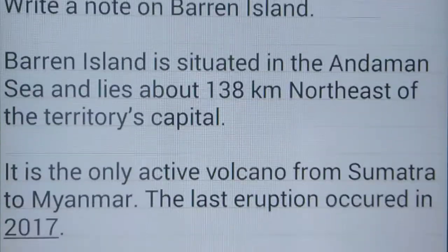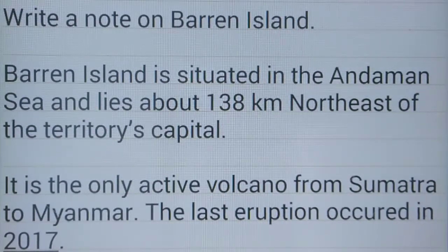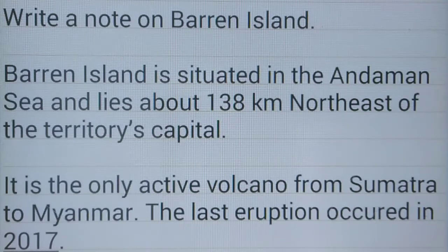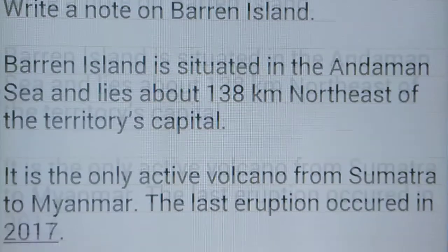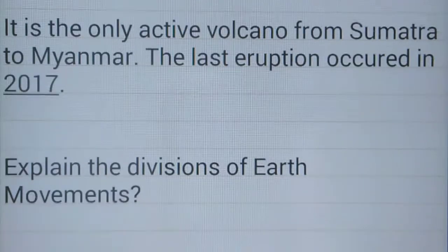What is Barren Island? Barren Island is situated in the Andaman Sea and lies about 138 kilometers northeast of the territory's capital. It is the only active volcano from Sumatra to Myanmar. The last eruption occurred in 2017.